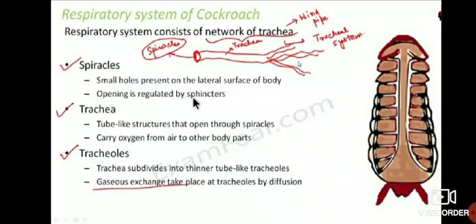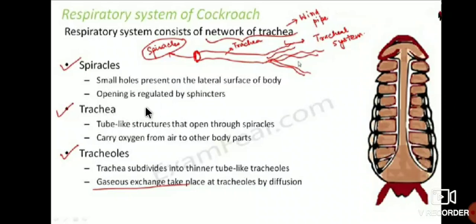Opening is regulated by sphincters. See here these spiracles will be present in this lateral surface. Small holes present on the lateral surface of the body. This is called spiracles.